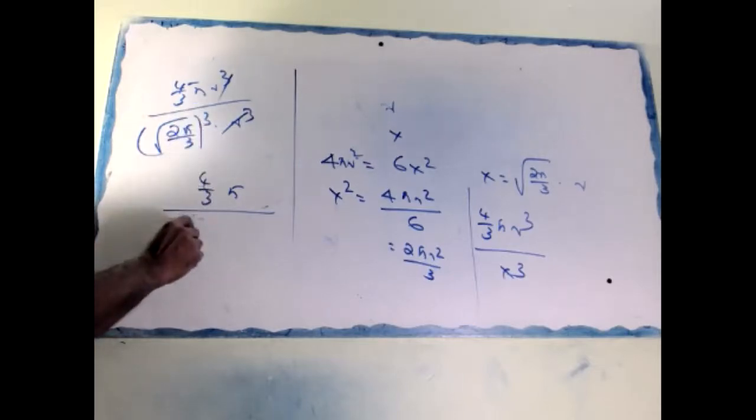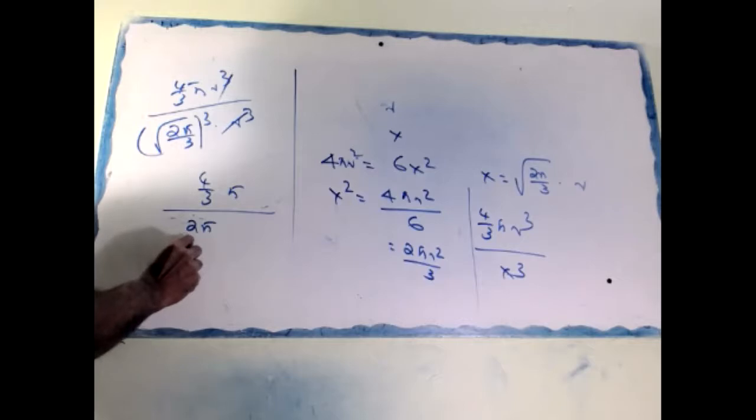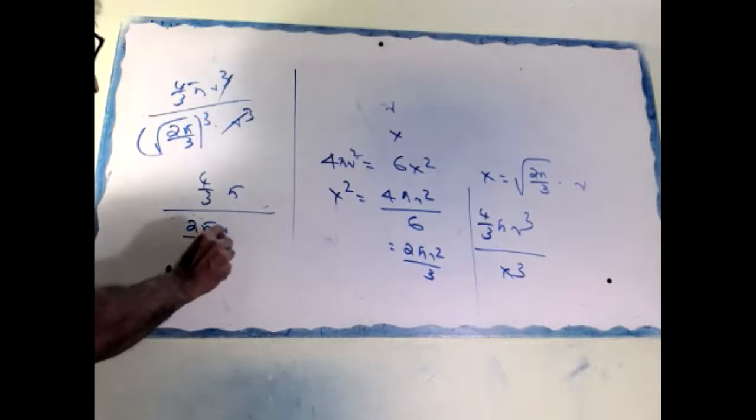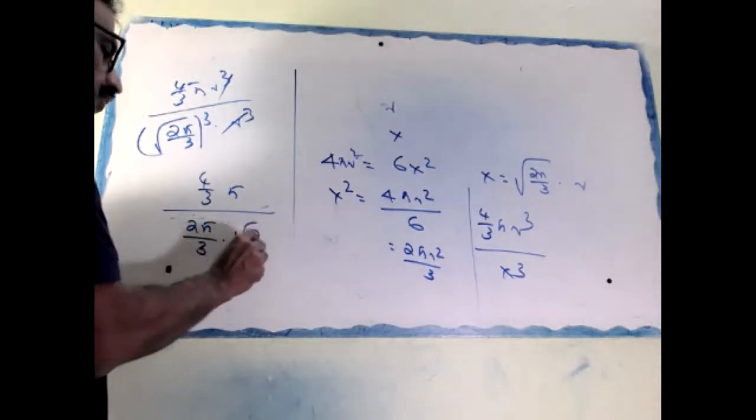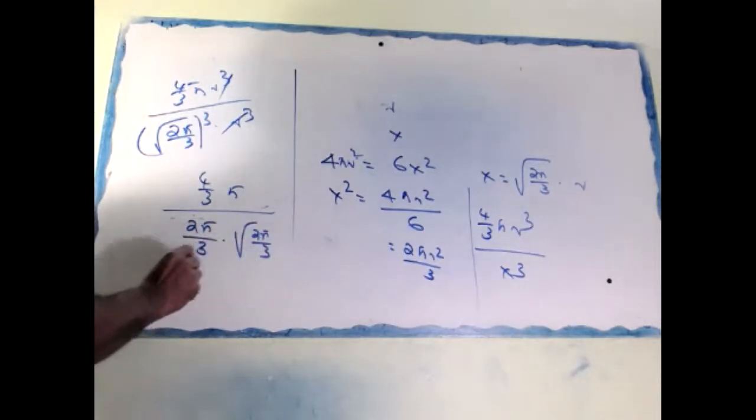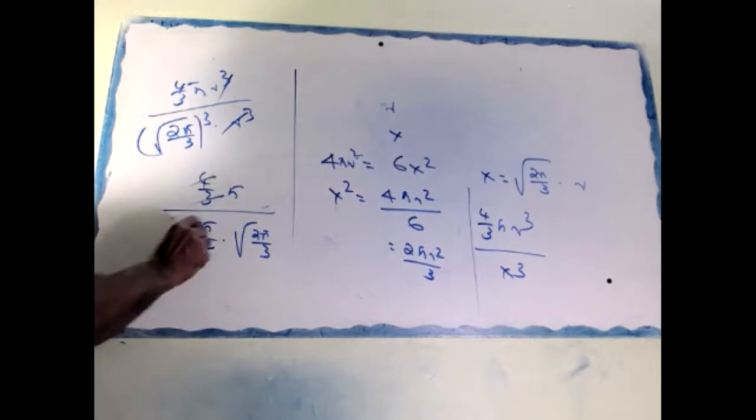This cube is what? 2 pi by 3 into root of 2 pi by 3. 3 cancel, 2 cancel, pi cancel.